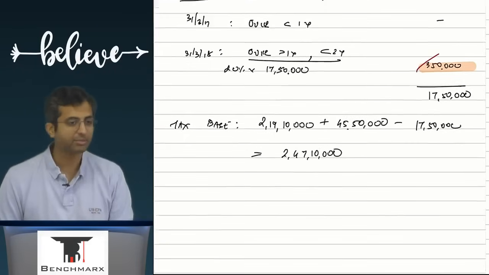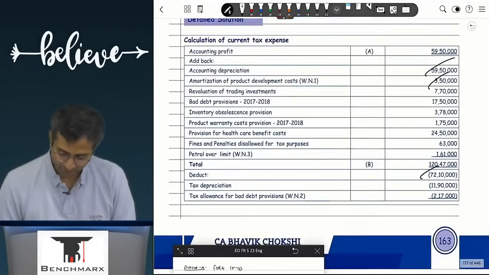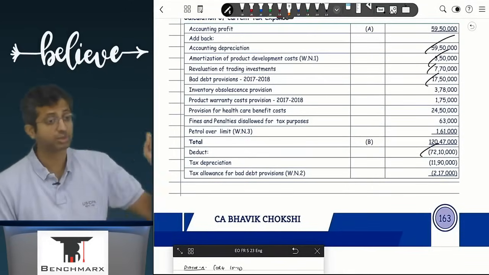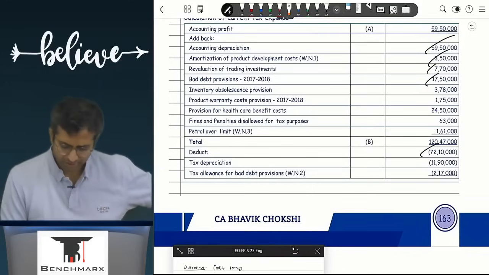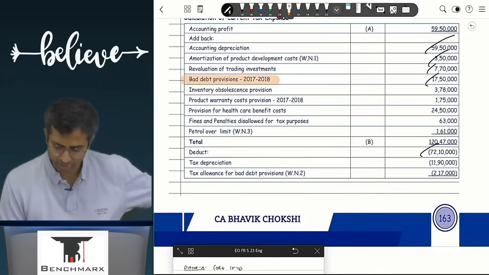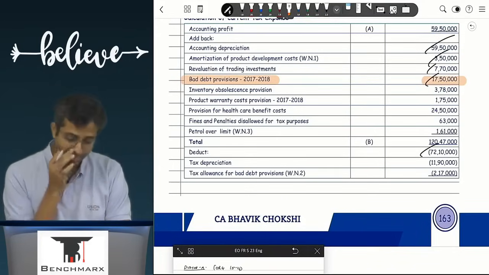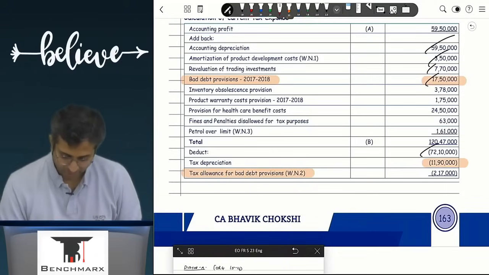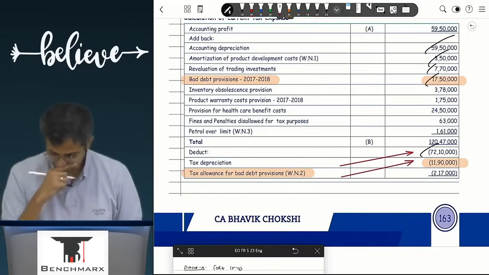Somehow we managed to push our way to reach here. Let's first see whether the push was correct or not. So over here, you are adding back 17,50,000 of bad debt provision. Mark this as important. This is something which I definitely want you to revise. Below, you have been given various adjustments as well. So you have bad debt provision 1750. So that is correct. Add back less tax allowance for bad debts 11,90,000. Unfortunately, the alignment of a few lines above has gone wrong, just for these items. So this is 11,90,000.